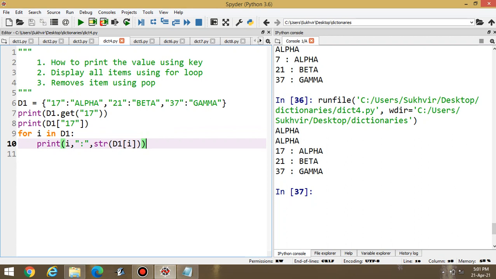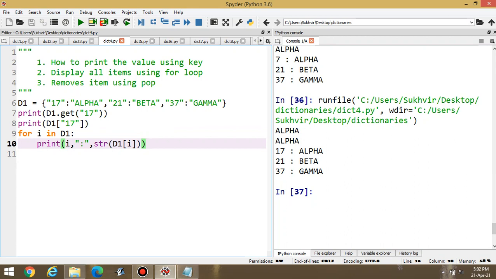This one is by default content, means first value is 17 and alpha. What about second value? 21 and beta. What about third value? It is 37 and gamma. It's not like that it's reading 1, 2, and 3. That's why I am changing the value and displaying the content in front of you.